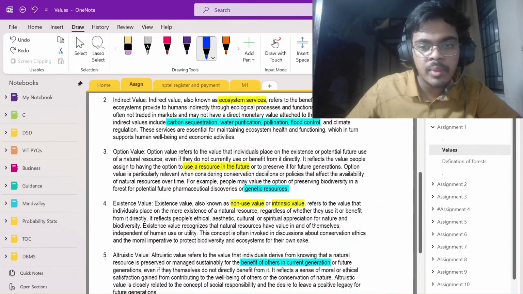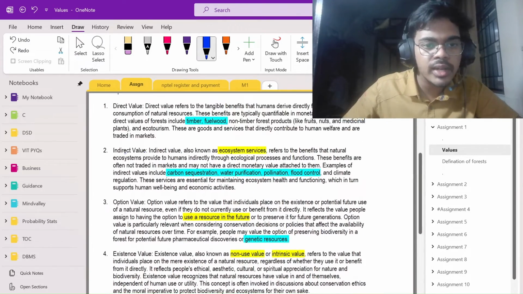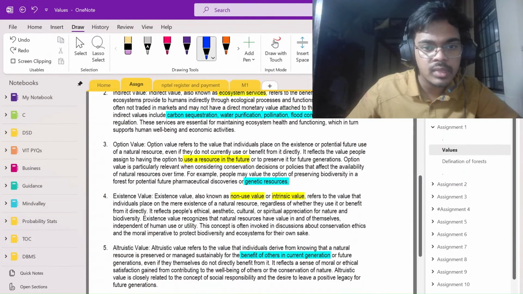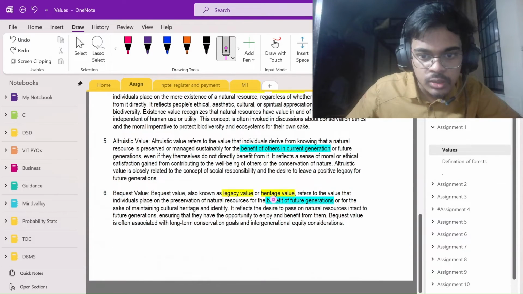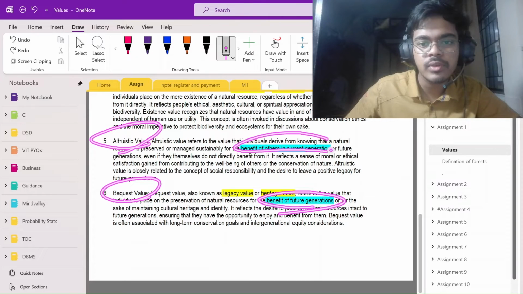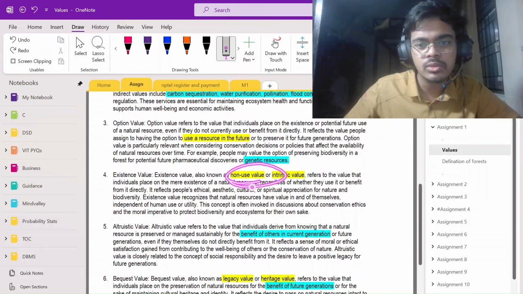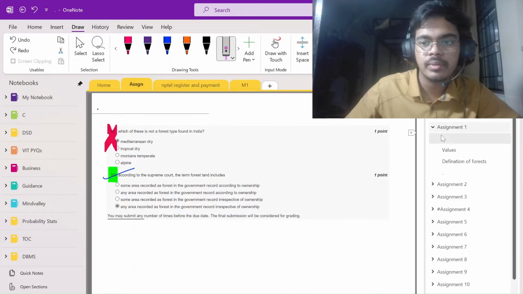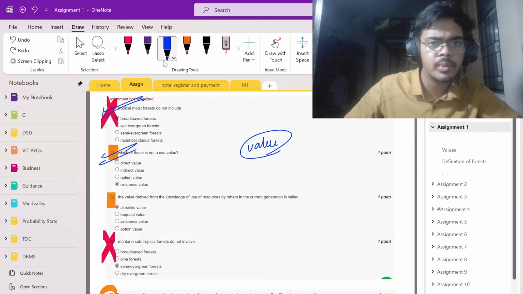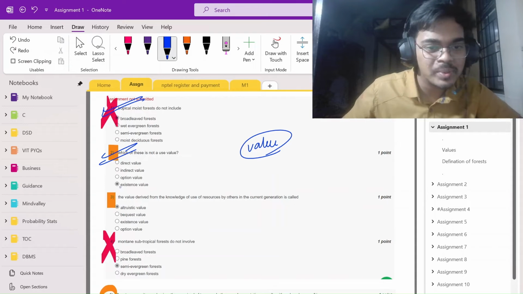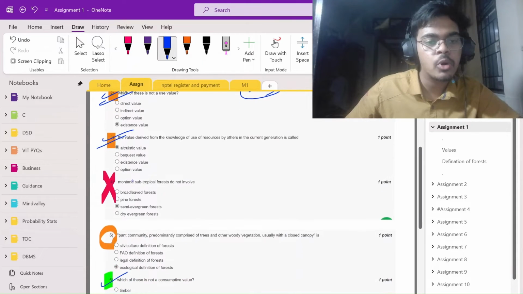How did I remember? I remembered by getting into depth. Indirect value is whenever these things are there, and whenever this thing is used by future generations, it could be bequest value or altruistic value. This is non-use value. For existence value, I just wrote it and learned it by seeing it many times.